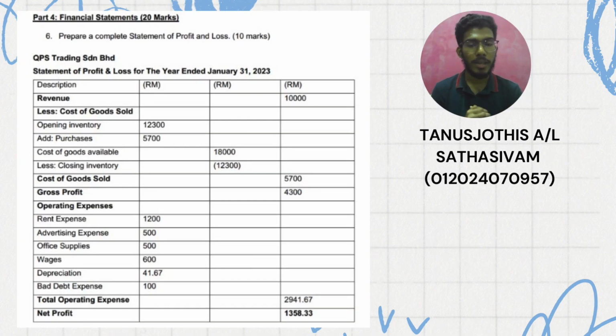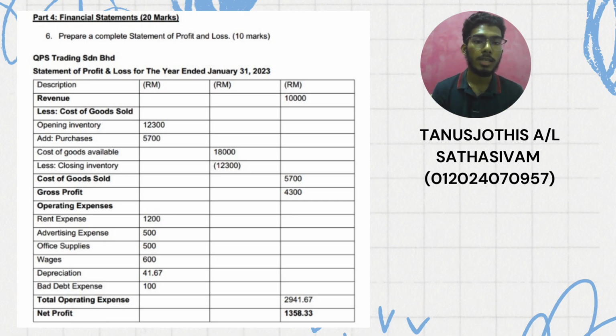Okay, so hello everyone. My name is Tanush Jyoti Sanadlaki Sadasivam and my ID number is 0120224070957. I'm here today to explain part 4, financial statements for QPS Trading Sdn Berhad. I'm going to start off with the statement of profit and loss for the year ended January 31, 2023. So let's get started.